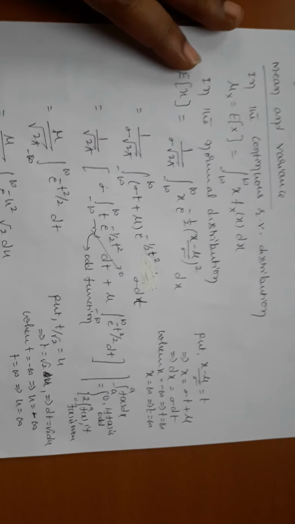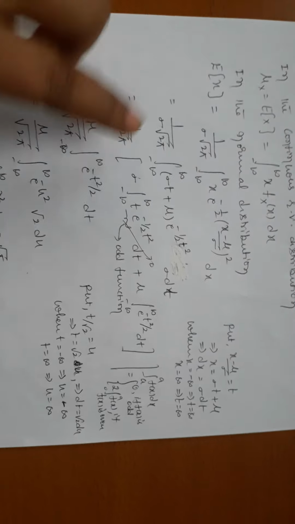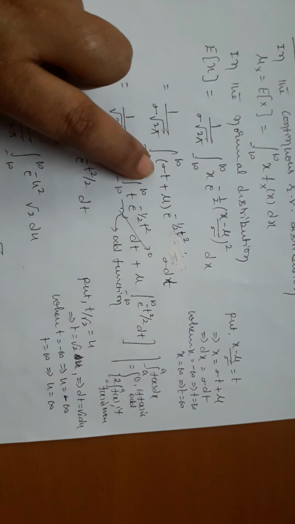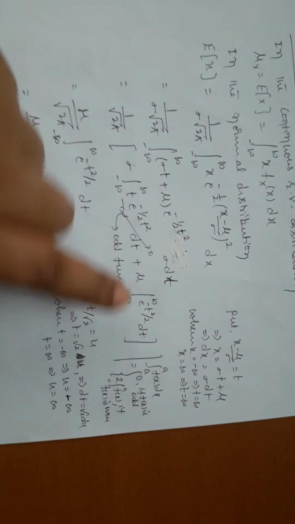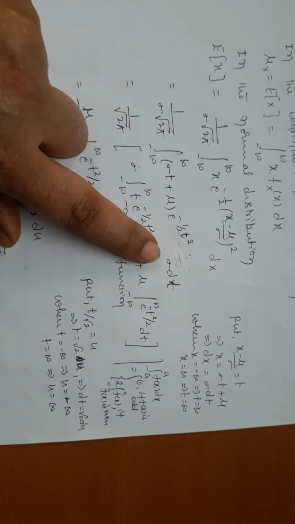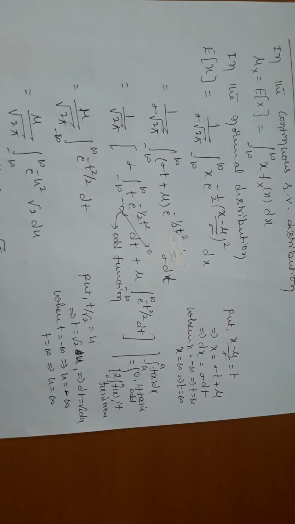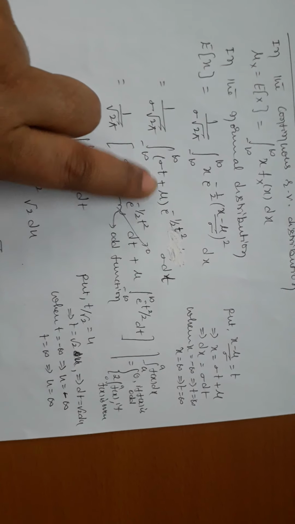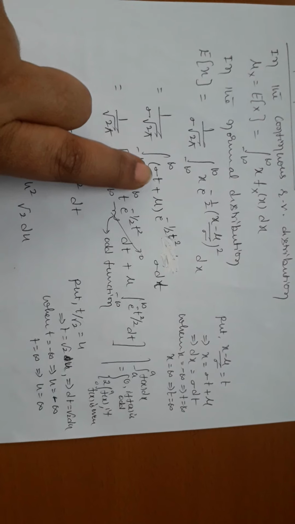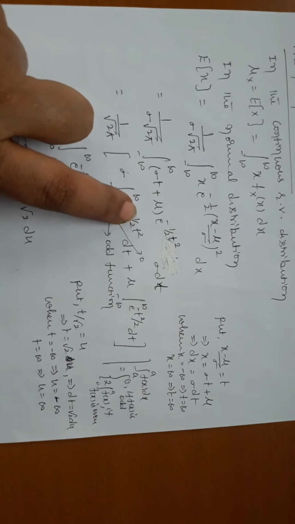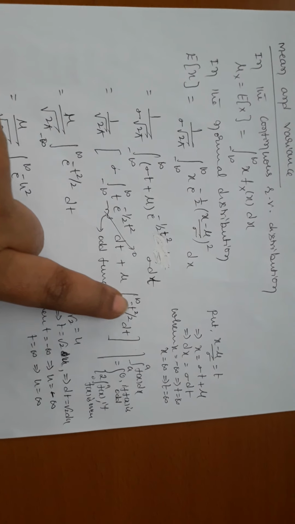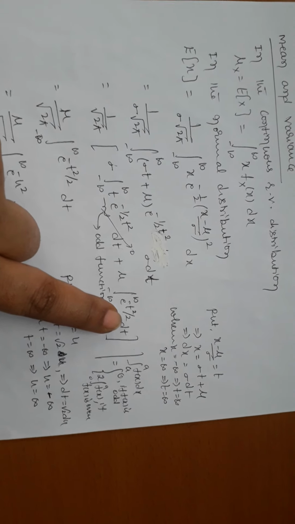In the next step, we get 1 by sigma root 2 pi, integral from minus infinity to plus infinity. I am going to substitute x. What is x here? Sigma t plus mu, into e power of minus t square by 2, sigma dt. Sigma cancels. Still there are two terms. We have to take the integration of the first term plus the integration of the second term. Integration of the first term is sigma t into e power of minus half t square. In the other one, mu is a constant, minus infinity to plus infinity e power of minus t square by 2.